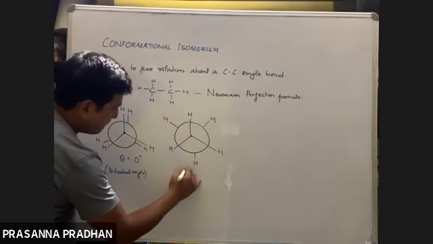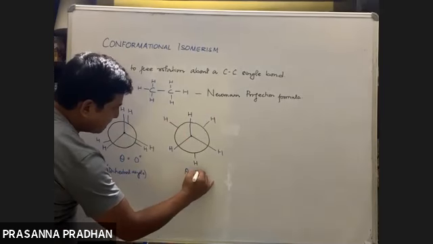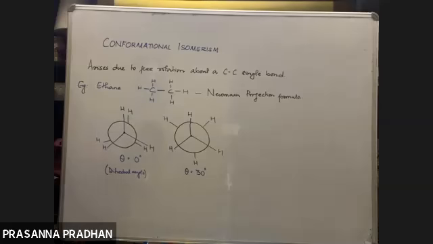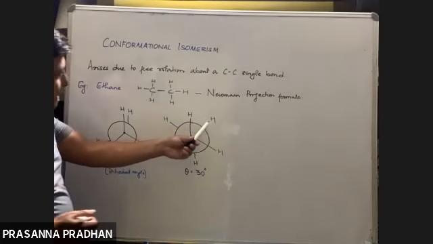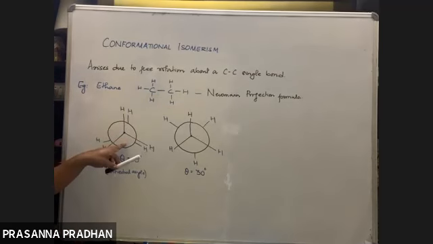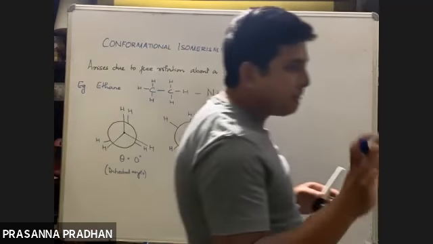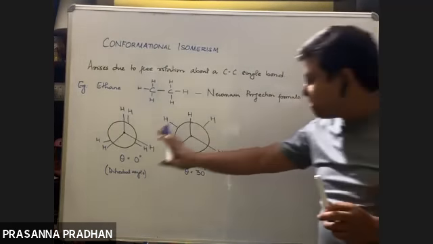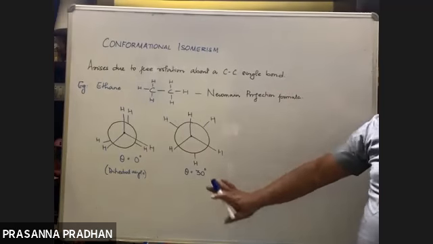And what is the dihedral angle? The dihedral angle is here 30 degree. Again, if I rotate from here by 30 degree, where will this come? Again, we'll get the same conformation. This will go out here just like this. So there are two extreme conformations of ethane: one at a dihedral angle of 0 degree, the other at a dihedral angle of 30 degree.